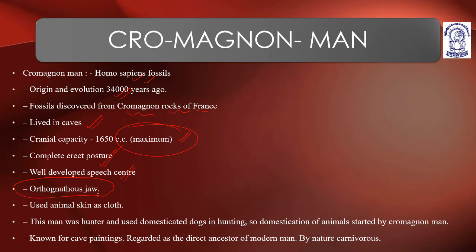They use animal skin as cloths. This man was a hunter and used domesticated dogs in hunting. That's a very important point. Cro-Magnon men were the first to use domesticated dogs for hunting. Now they actually got to know how to use some animals. Domestication.